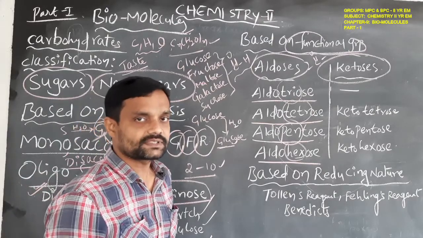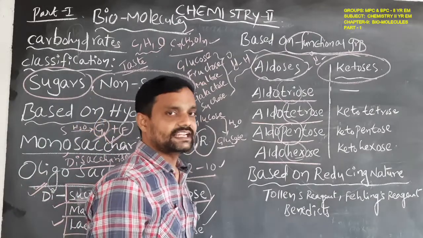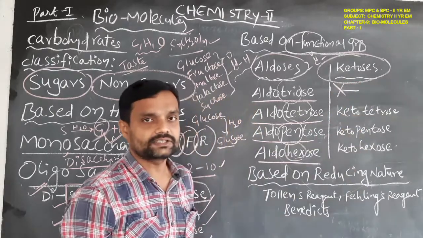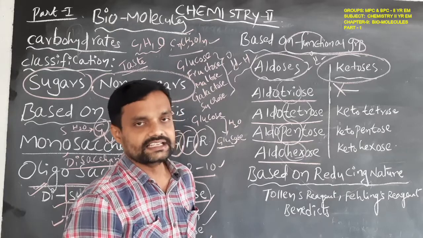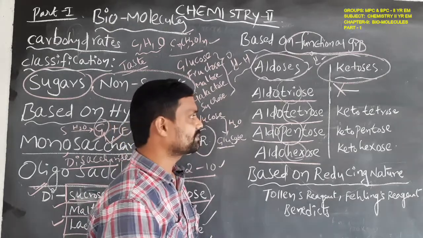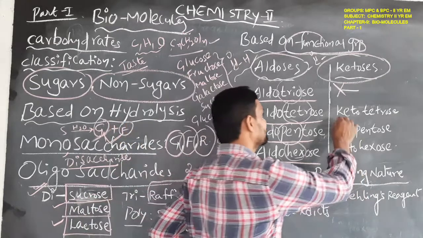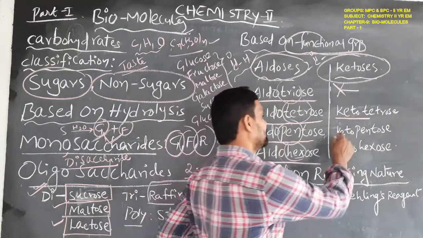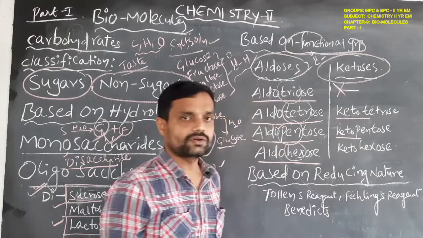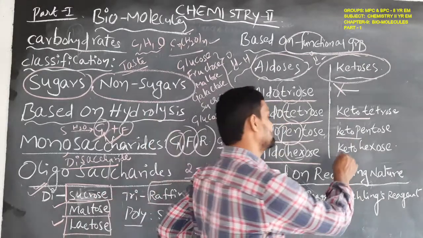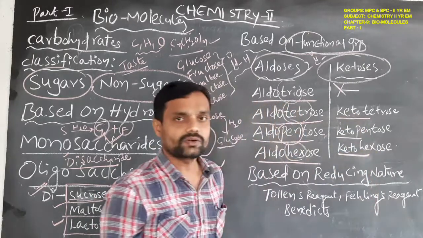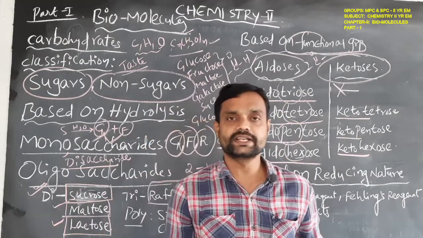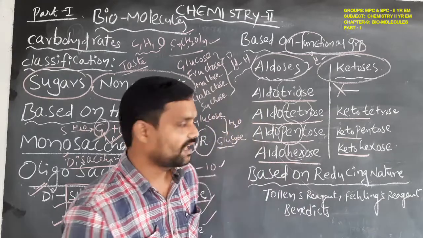Same in the case of ketoses. A ketose with 3 carbon atoms does not exist. If 4 carbon atoms are present, it is ketotetrose. If 5, ketopentose. If 6, ketohexose. So this is the classification of carbohydrates based on functional groups.